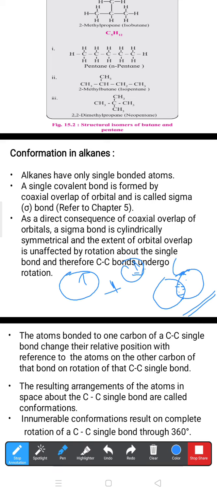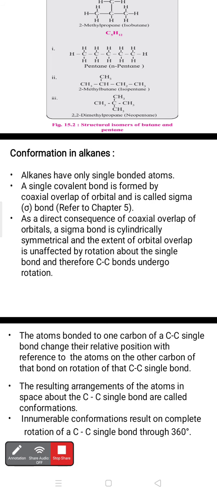In the next theory, we'll also discuss other bonds. Remember, sigma bonds are stronger bonds because the extent of overlapping is more. Second point: as a direct consequence of the coaxial overlap of the orbitals, a sigma bond is cylindrically symmetrical, and the extent of orbital overlap is unaffected by rotation about the single bond, and therefore carbon-carbon bonds undergo rotation.